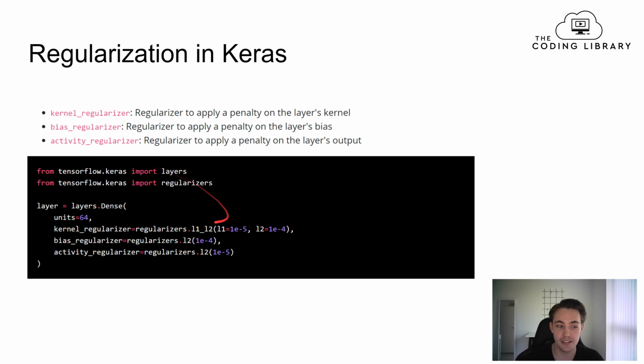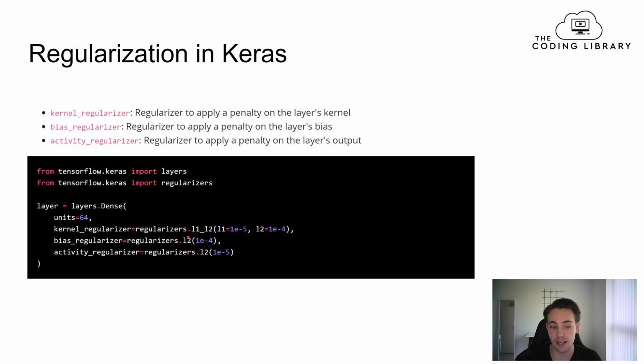We can see that we specify it down here, where first of all we need to import it from TensorFlow Keras, and then we import the regularizers that we want to use. And then down here we can specify that we want a kernel regularizer equal to L1 and L2, so we actually use the combined regularizer here. And then we need to specify this gamma value, which is the regularization factor for the L1 and also for the L2.